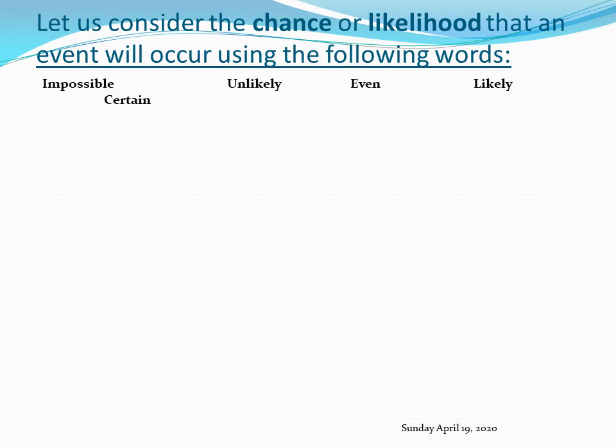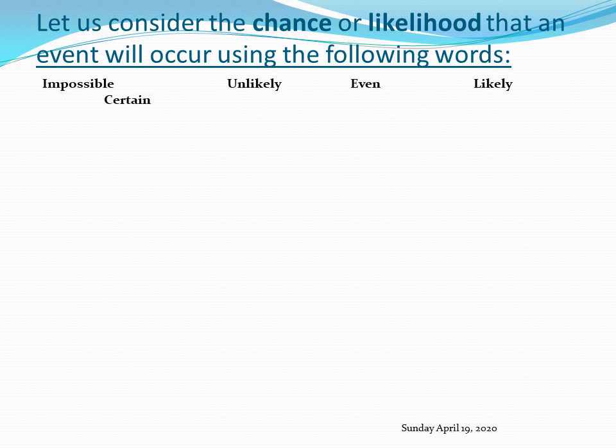So let's consider the chance or likelihood that an event will occur. These are the words that we're going to use: impossible, unlikely, even, likely, and certain. Now, let's see the meaning of the words.